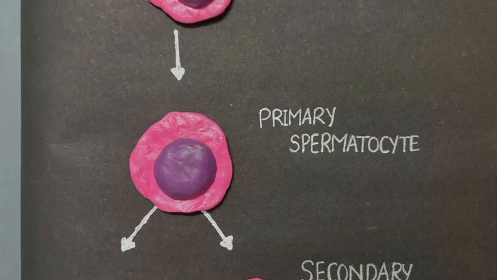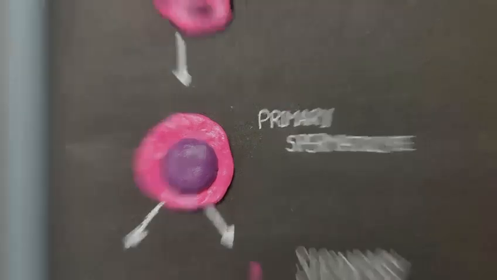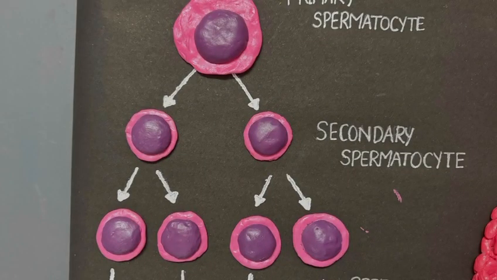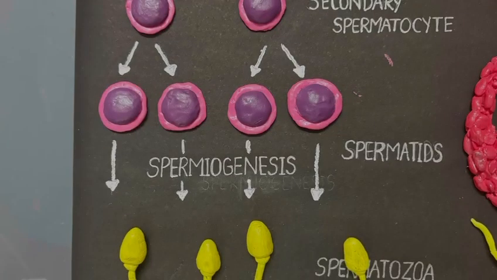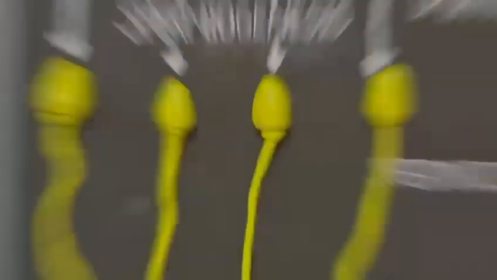Meiosis. The primary spermatocytes undergo the first meiotic division to form 2 secondary haploid spermatocytes. These secondary spermatocytes undergo the second meiotic division, forming spermatids. These spermatids are further converted into spermatozoa by the process called spermiogenesis.